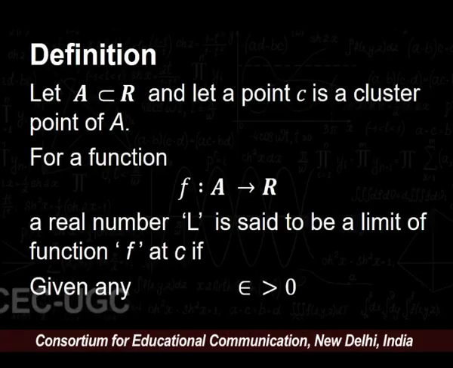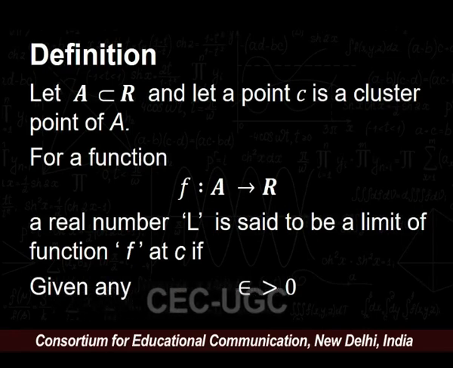Now, let us start with the definition of the limit of a function at a given point. We now state the precise definition of a limit of a function f at point C. It is important to note that in this definition, it is immaterial whether f is defined at C or not. In any case, we exclude C from consideration in the determination of the limit.